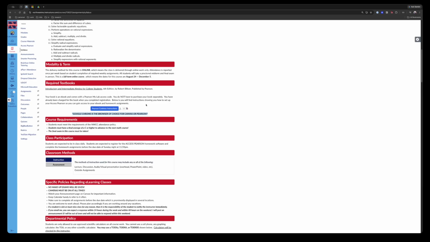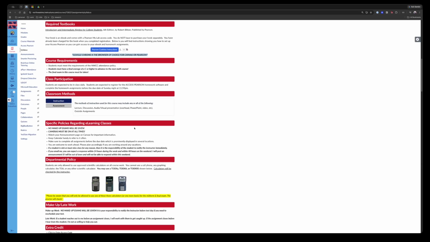So here's kind of an overview of what you want to talk about. Pearson. Once we get through the syllabus, I'll show you how to get into Pearson. But when you pay for this class, you paid for Pearson. So you don't need to pay for it again. If you, by some chance, pay for it again, that's out of your pocket, and I can't do anything about that. But you've already paid for it. Again, once I get through talking about the syllabus, I'll show you how to get access to Pearson.